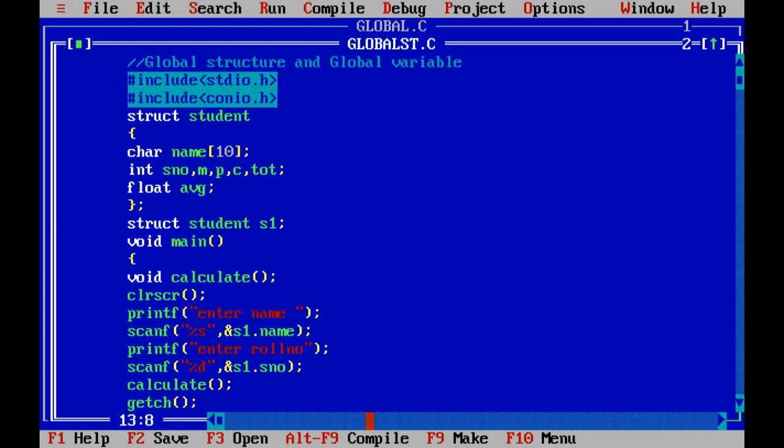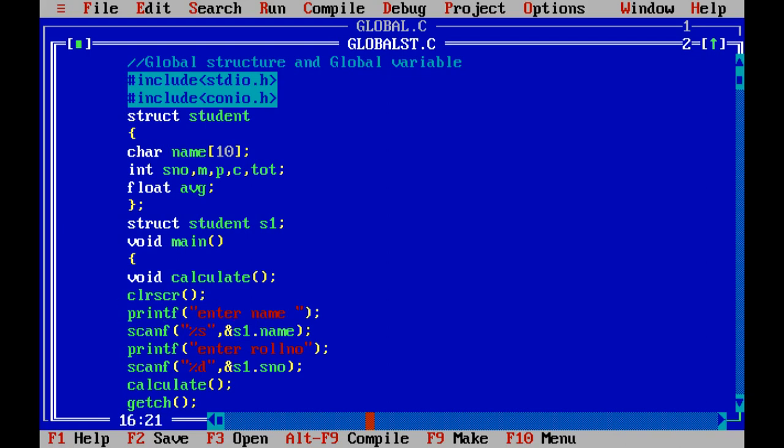Function declaration means we are informing the compiler that we are going to write a function of the void type, and the function name is calculate, without having any parameters. This statement is just for the understanding of the compiler. Clear the screen. Printf, enter the name of the student.